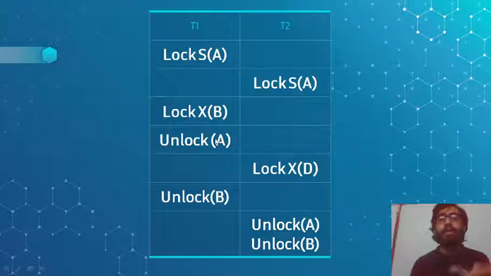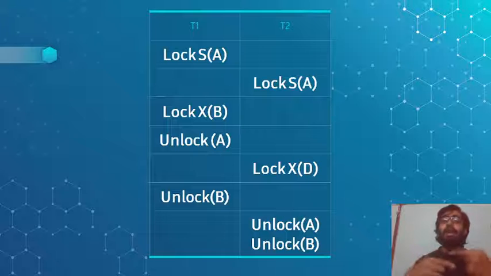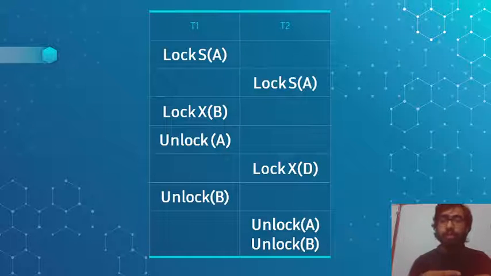Then in the next phase, suppose it unlocks A. One point to note is that once it starts unlocking, it cannot lock again until it is committed.